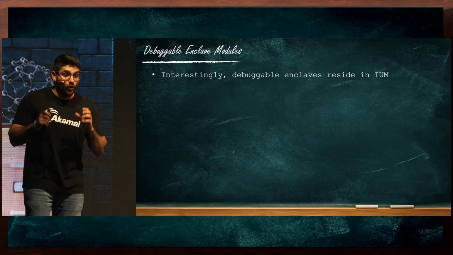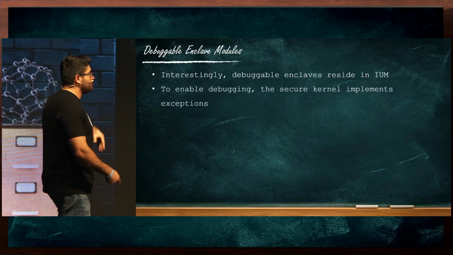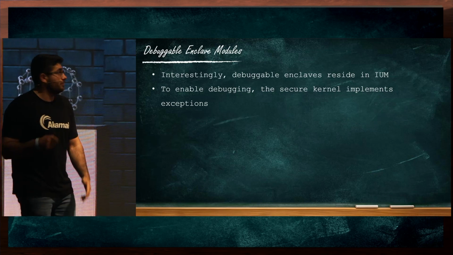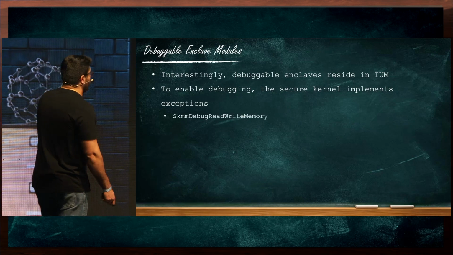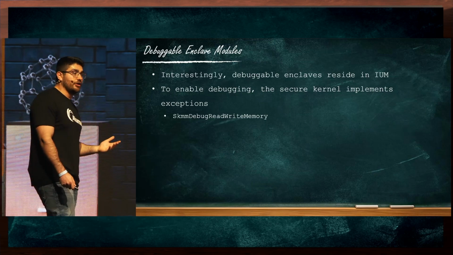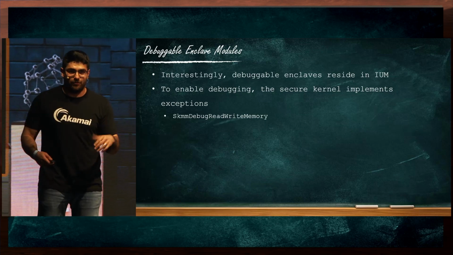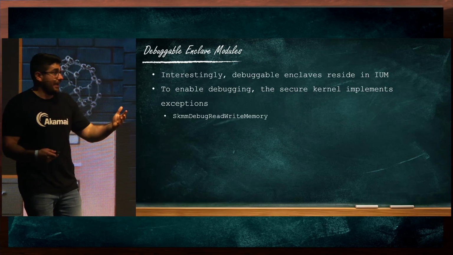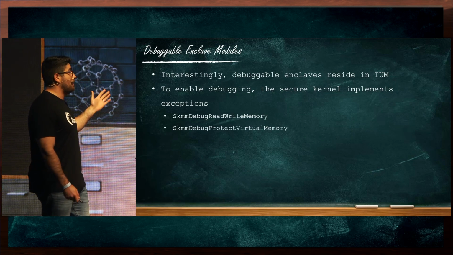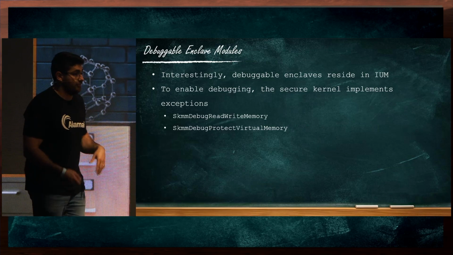Debuggable enclaves are loaded into VTL1. What happens is that in order to enable debugging, the secure kernel implements certain exceptions that allow us to debug it. For example, if we try to access the memory of an enclave, we will go through the SkmmDebugReadWriteMemory function, which determines if the enclave being accessed is debuggable. And if it is, the access is allowed. Similarly, we have SkmmDebugProtectVirtualMemory, which allows us to change memory permissions on enclaves in case they are debuggable.